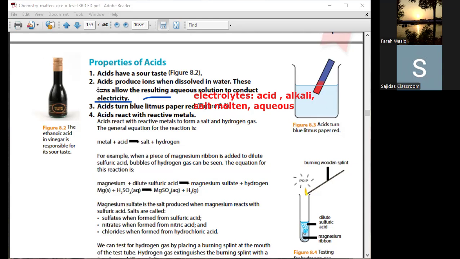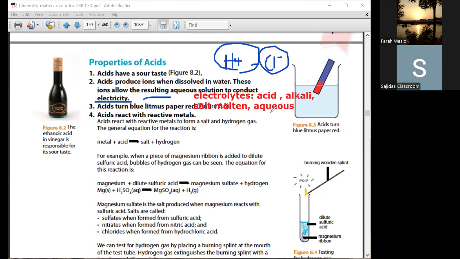Whereas electrolytes are the substances that conduct electricity because of mobile ions. In this case, we have an acid, like HCl. That HCl ionizes in water to produce H+ and Cl- ions. These ions are responsible for the conduction of electric current.